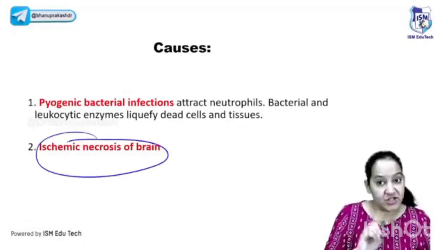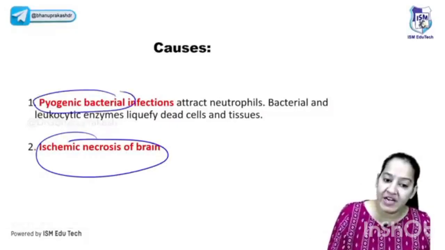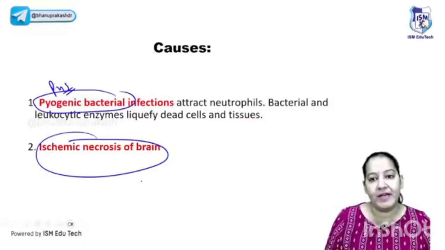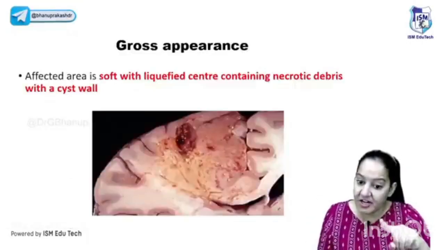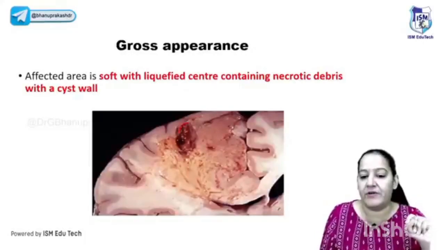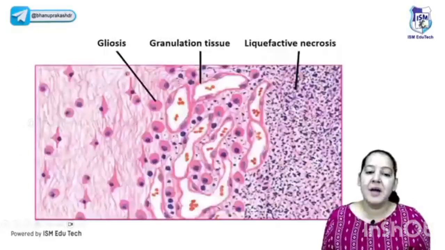Causes: one of the causes you already know is ischemia of the brain. Ischemia of all other organs is coagulative, but ischemia of the brain is liquefactive. And if you have pyogenic, pus-forming bacterial infection in any body organ, it also leads to liquefactive necrosis. Grossly, this is a diagram of the brain. Intentionally, I put a diagram of the brain to teach you that in the brain there is liquefactive necrosis. See the cavity formation, and inside the cavity, appreciate the gel, the liquid.